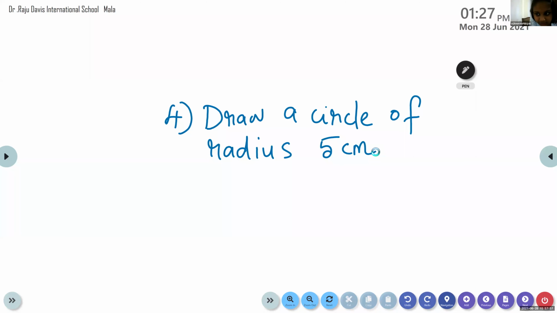Ma'am, we should write the question. Yes, write the question. I told you from the beginning. Why again and again doubt? It's very simple. Draw a circle of radius 5 centimeters. After some time, if you want to see what all things we have revised, you can see the question. Then only you will remember.